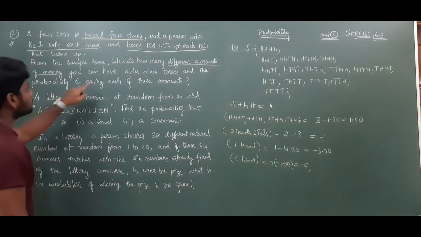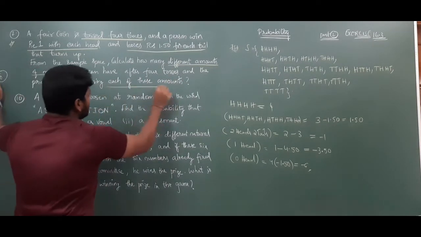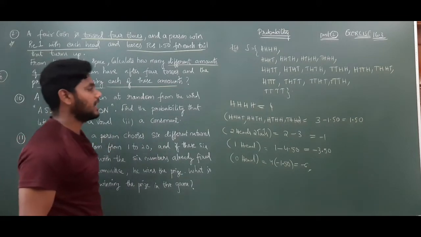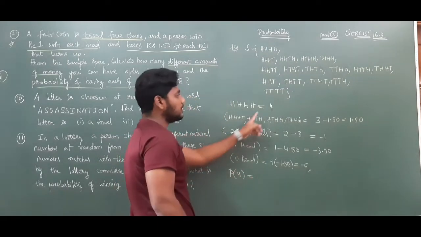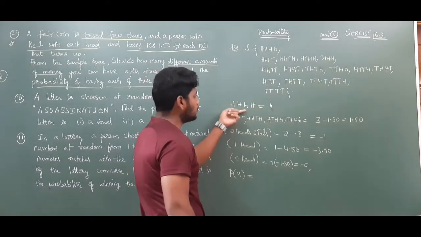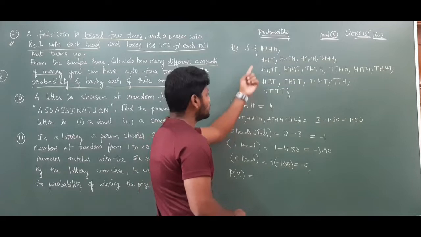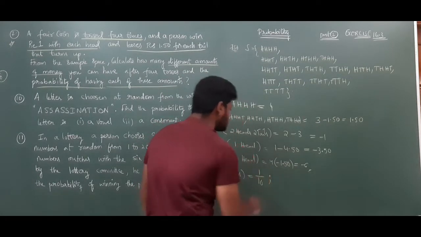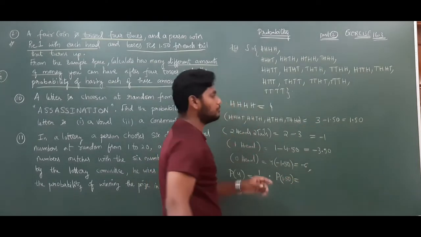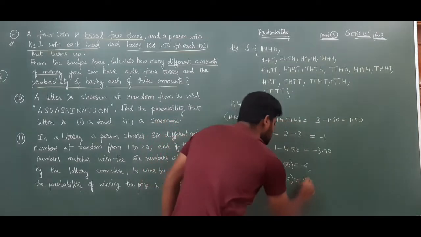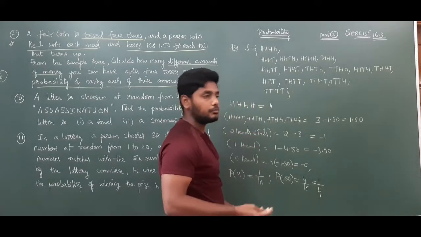Now they are asking the amounts of money you can have after 4 tosses, and the probability of having each of these amounts. So the probability of getting 4 rupees: only one chance, when 4 heads are there. So one chance out of 16, so 1 by 16. Understood? Next, the probability of getting 1.50: 4 chances out of 16. So 4 by 16 equals 1 by 4. 1 by 4 chance you may get 1.50.